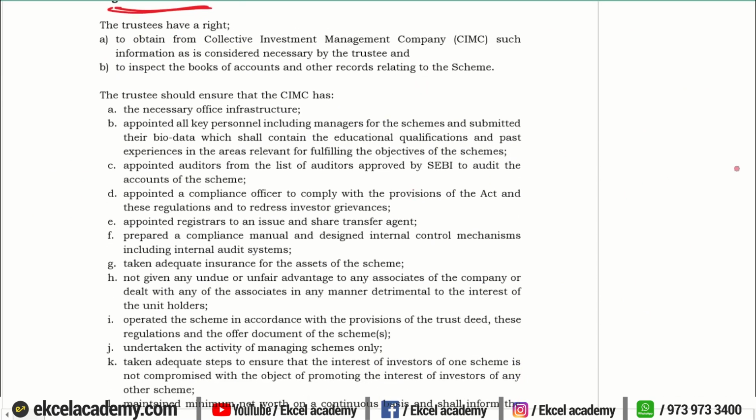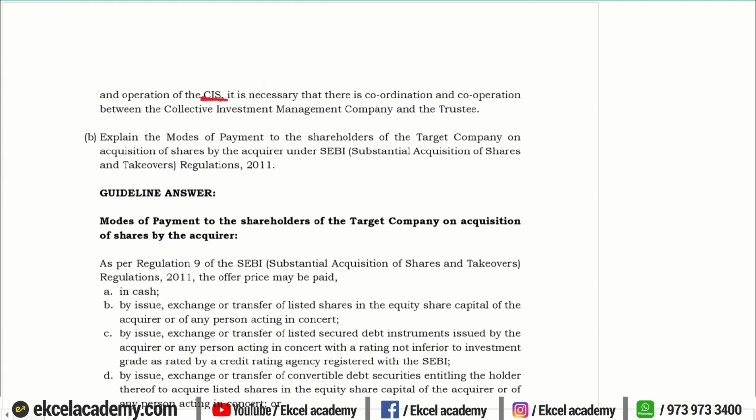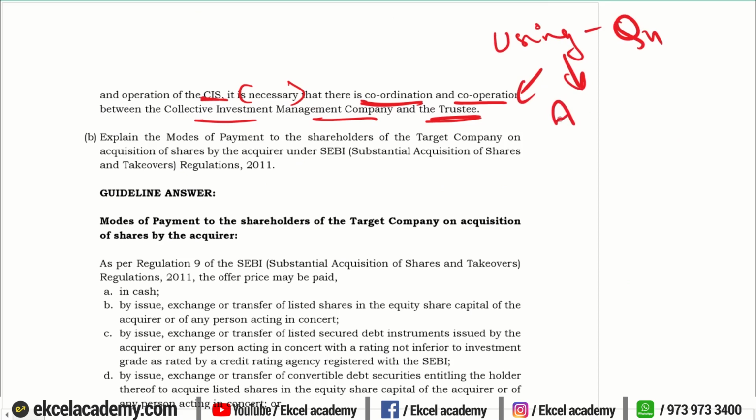Then you state the rights, whatever are laid down as per the regulations, and then give a conclusion that the regulations of 1999 clearly lay down the rights and obligations of the trustee of a collective investment scheme, and for effective management and operation of a collective investment scheme, it is absolutely necessary that there is a coordination and cooperation among the investment company, collective investment management company, and the trustee. So by using the language that has been given in the question, you can use that in your answer.